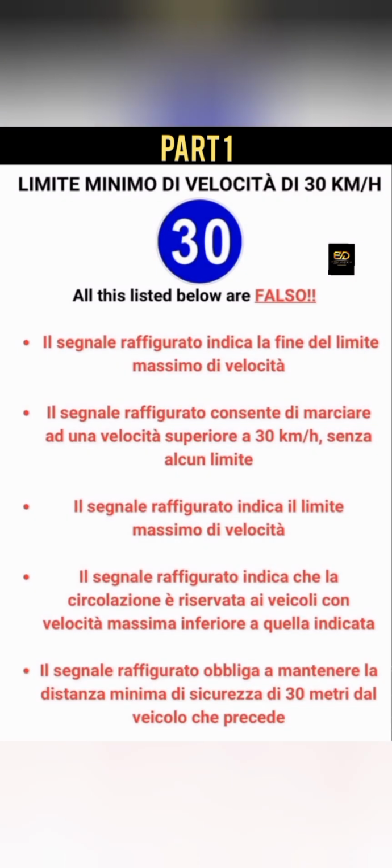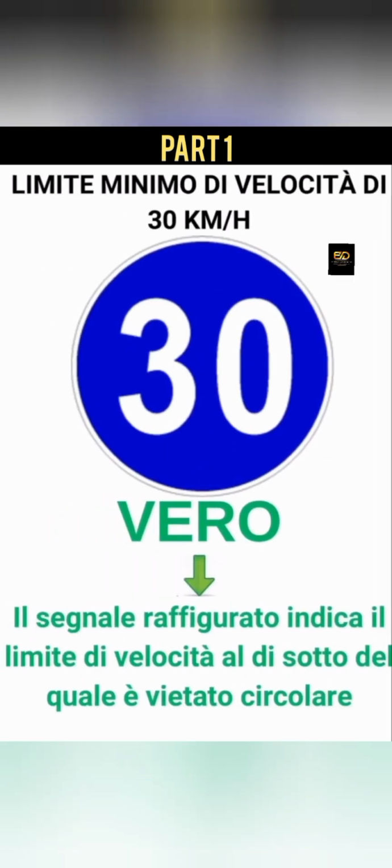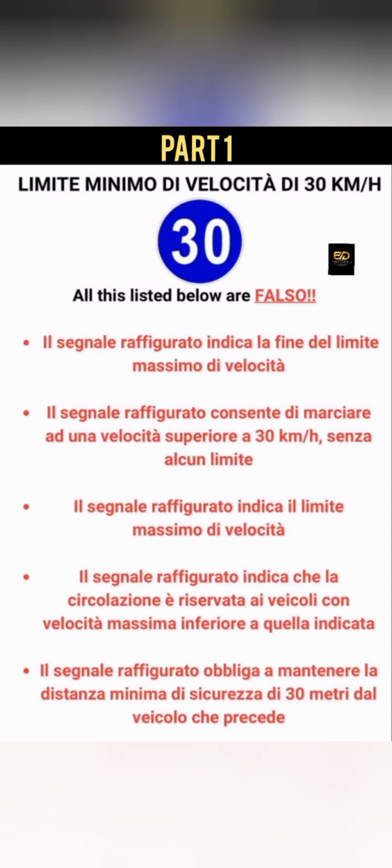Il segnale raffigurato indica la fine di limite massimo di velocità. So this is false because this is not limite massimo. This is called limite minimo. So limite massimo is under the vehicle. So meanwhile, don't see this one as massimo so that you don't cause a fight for both signs. So this is limite minimo, not limite massimo.